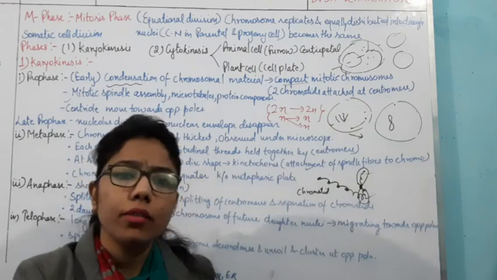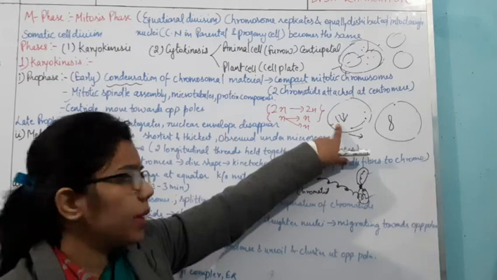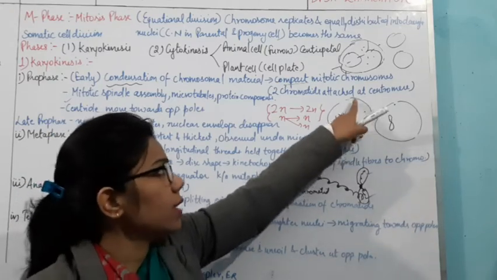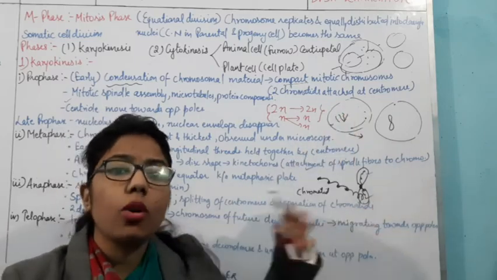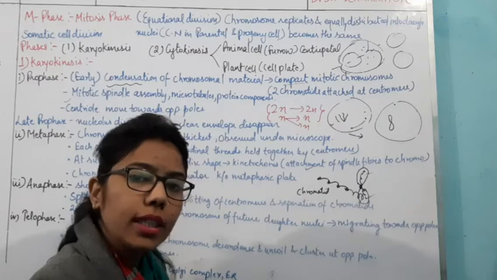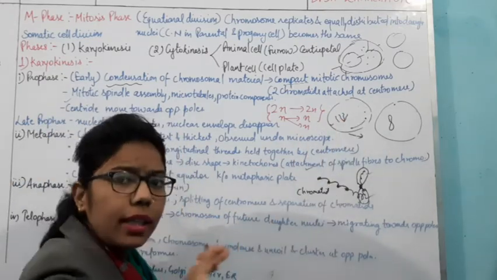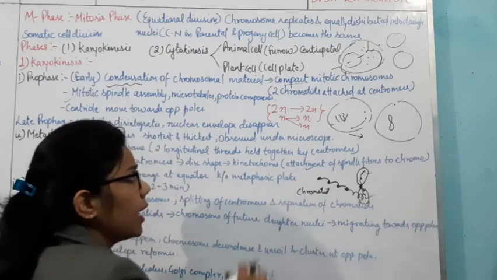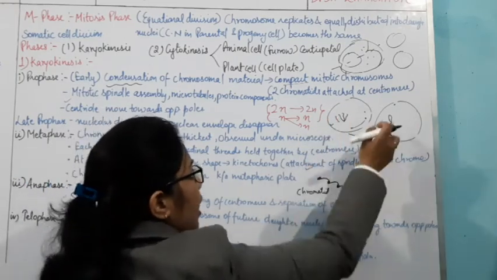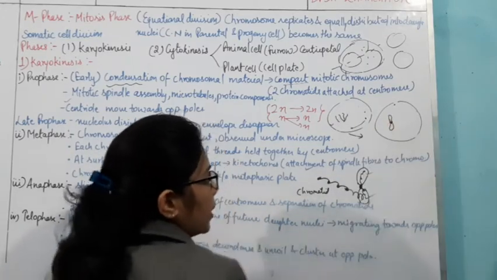So what are the key features of the prophase? What I said: the nuclear membrane will disappear, the nucleolus will disappear, and most of the cell organelles will disappear. When all these events happen, what will happen? These chromatins will remain free in the cytoplasm. As a result, there will be condensation in this stage, and due to condensation, you can see this type of structure is present.